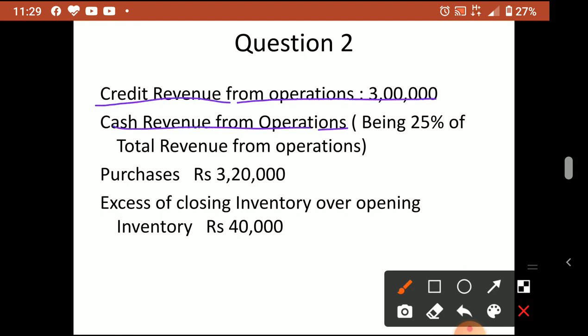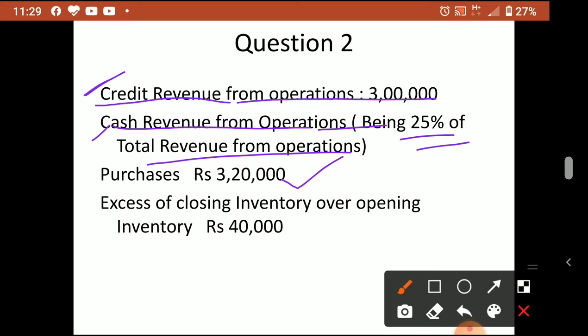Cash revenue from operation is 25% of total revenue from operations. So total revenue from operations, 25% is cash revenue from operation. Total is not given, cash also not given, only credit RFO is given. Then purchases given 3,20,000. Next, excess of closing inventory over opening inventory rupees 40,000.